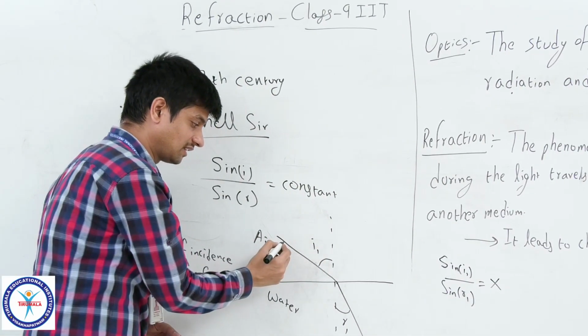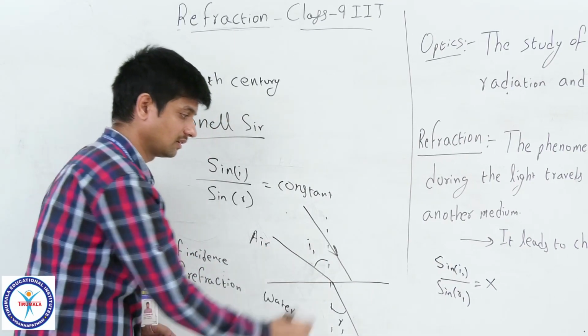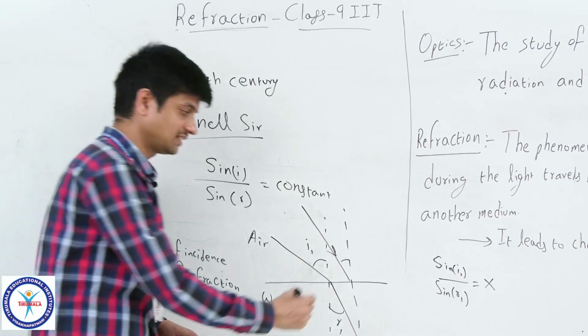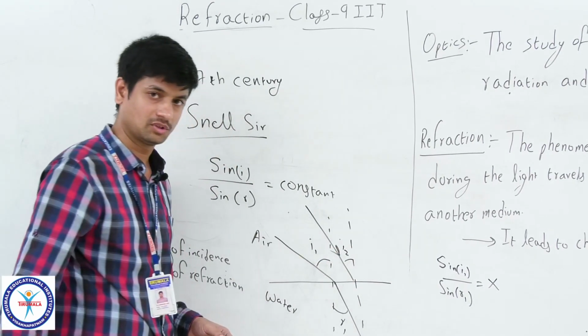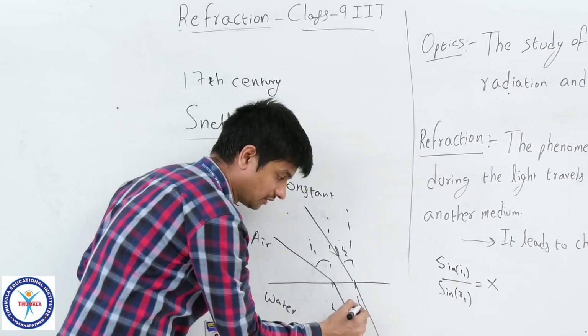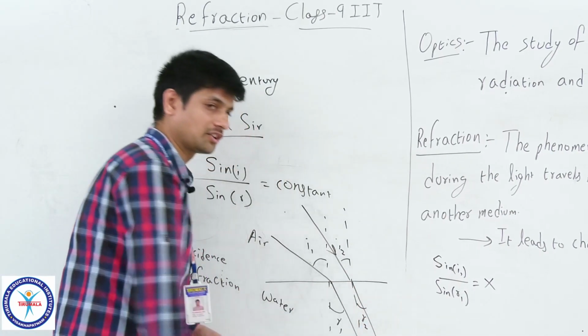Now another ray is incident like this with a lesser angle of incidence, I assume I2. This one is also refracted in this way, with R2.